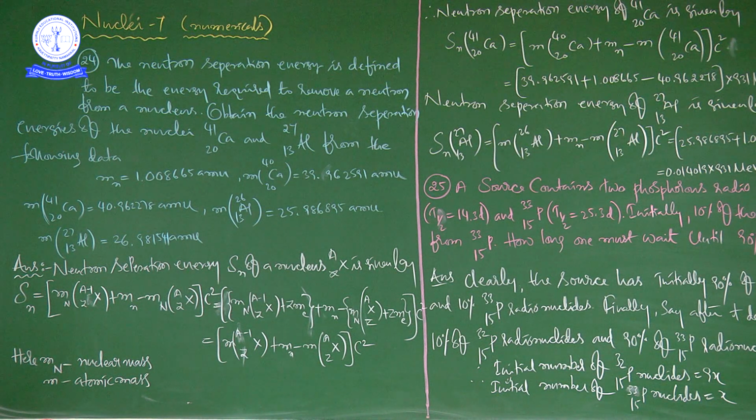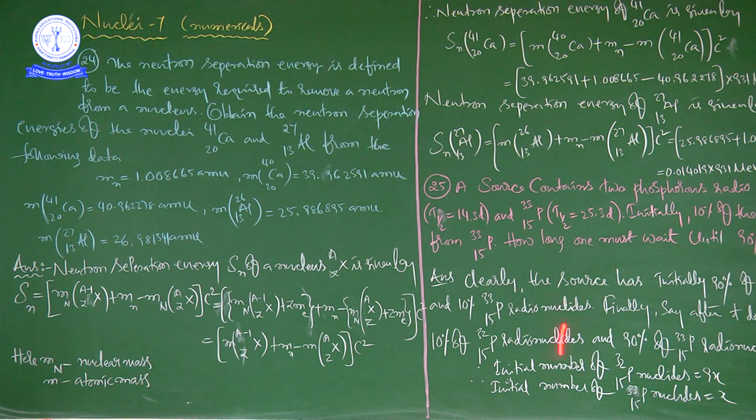That is equal to 8.36 million electron volt. This is the neutron separation energy of calcium 41/20.